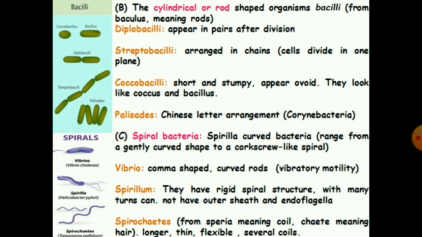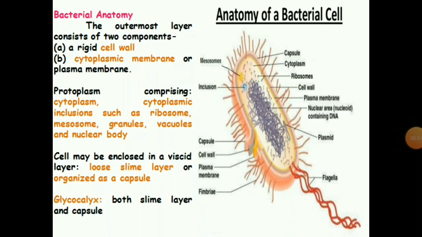Third one is the spiral bacteria. Spirilla are curved bacteria. These also have different arrangements like Vibrio, Spirillum and Spirochetes. Vibrio is a comma-shaped, curved bacterium. The name Vibrio is derived from the characteristic vibratory motility. Spirillum has a rigid spiral structure with many turns. It does not have an outer sheath and endoflagella. Spirochetes are long, thin, flexible, with several coils.